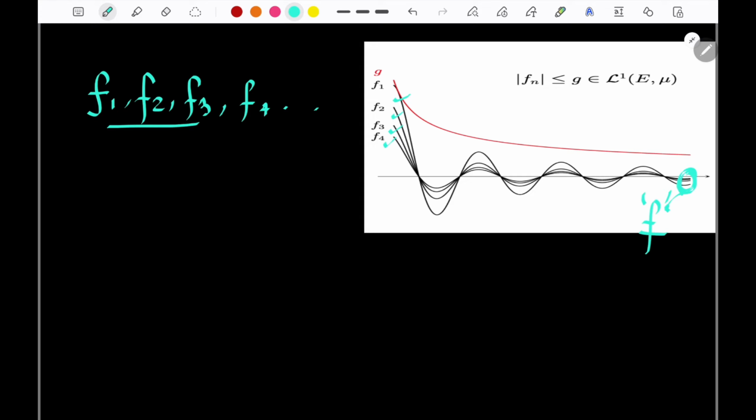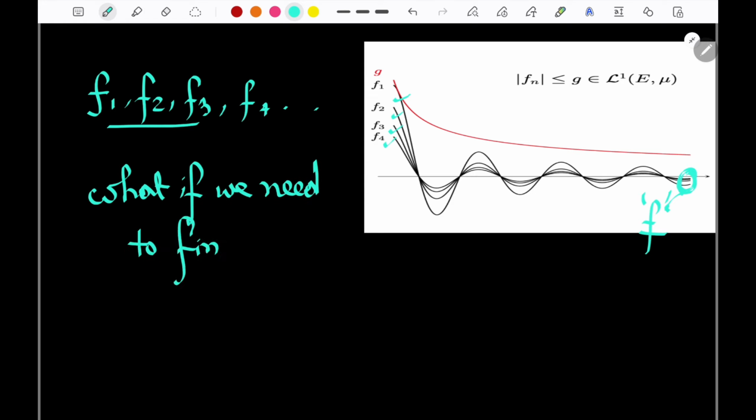ठीक है, so what happens if we try to integrate all of this? मतलब what if we need to find the area under them? So this is the basic doubt, area under them. How do we proceed? What's the way to solve?